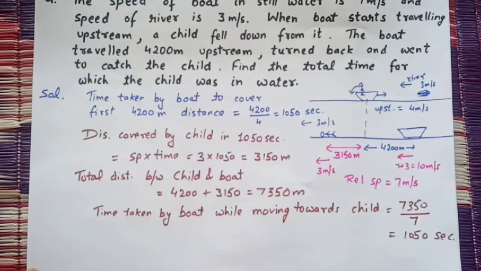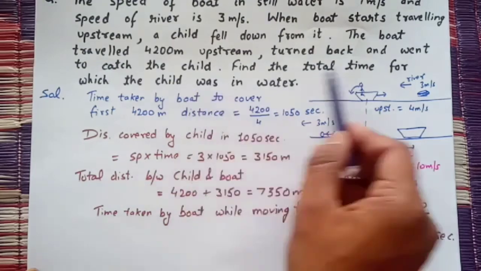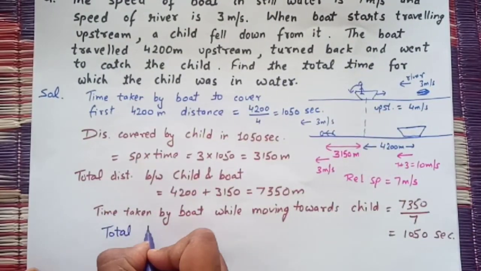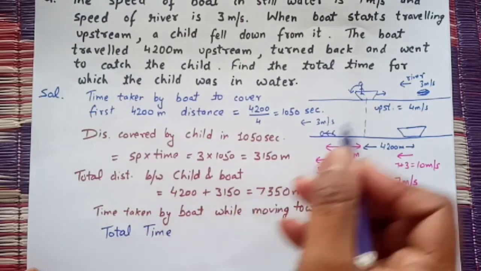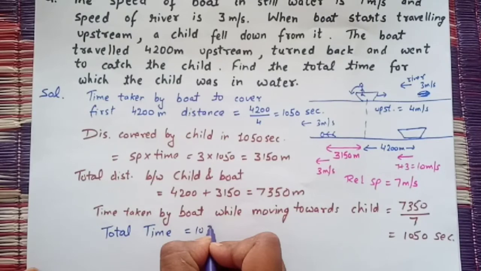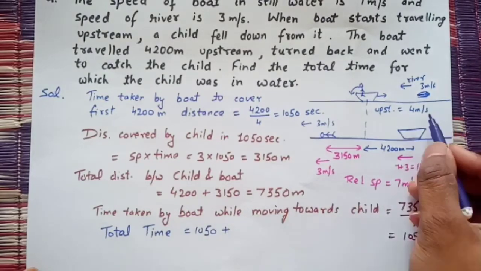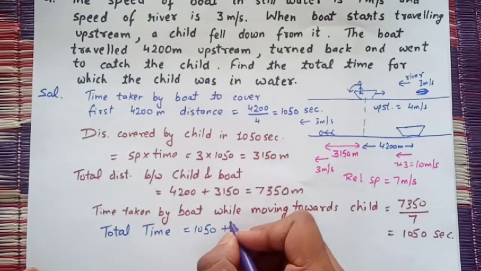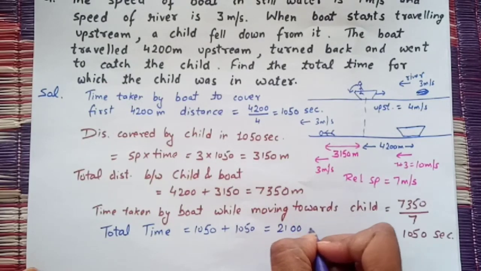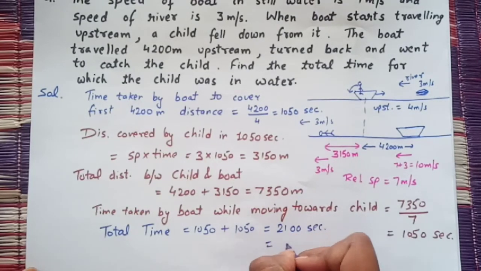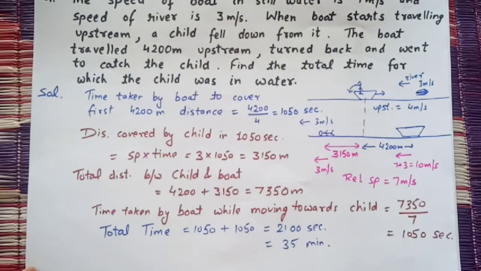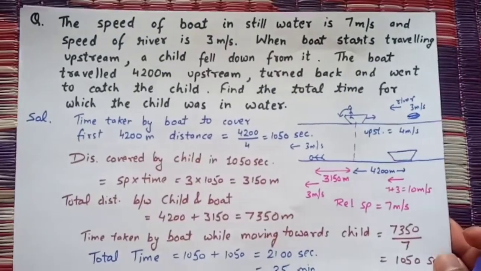The question is asking for the total time for which the child was in the river. First the boat was going in this direction for 1050 seconds, and then the boat comes back and catches the child in 1050 seconds, so it will be 2100 seconds, or I can write it as 35 minutes. So this was our question and its solution.